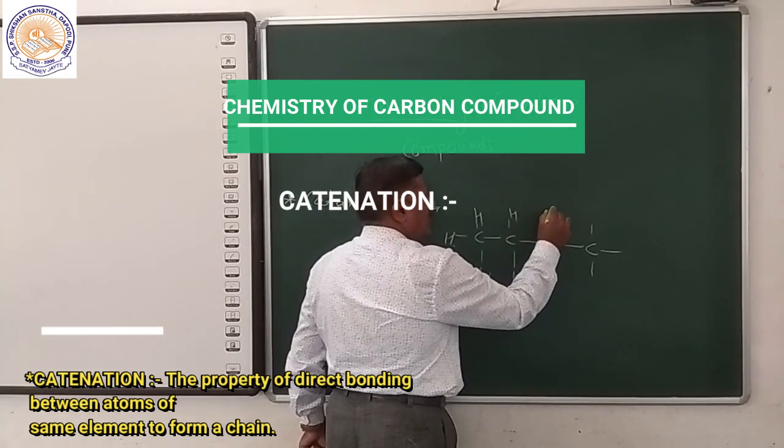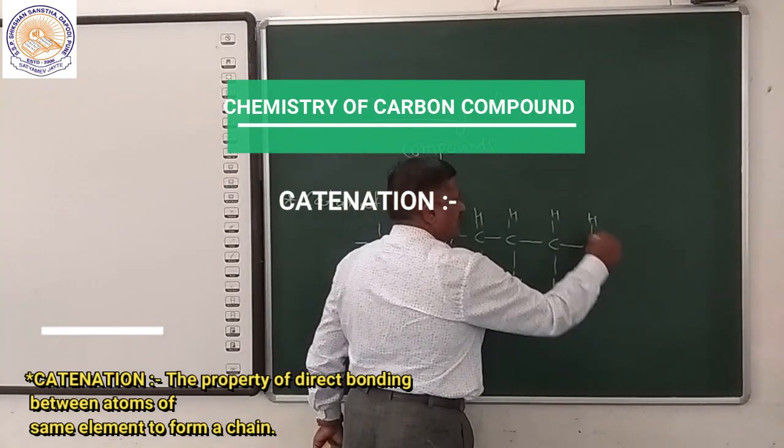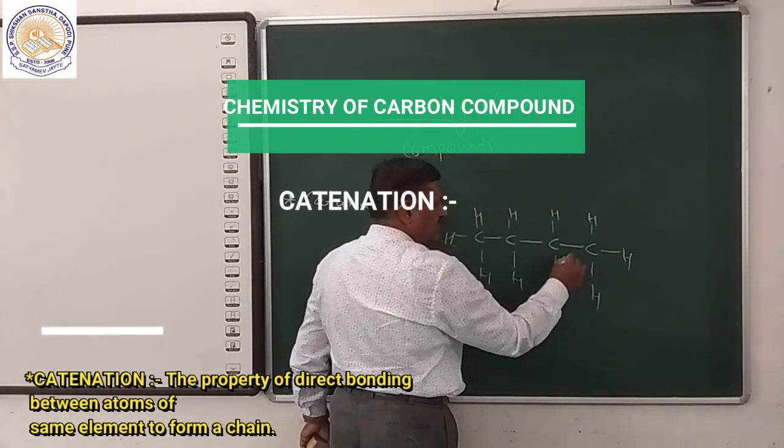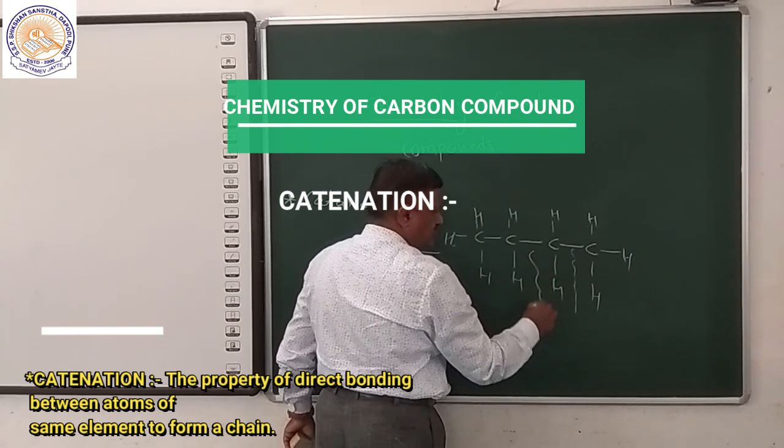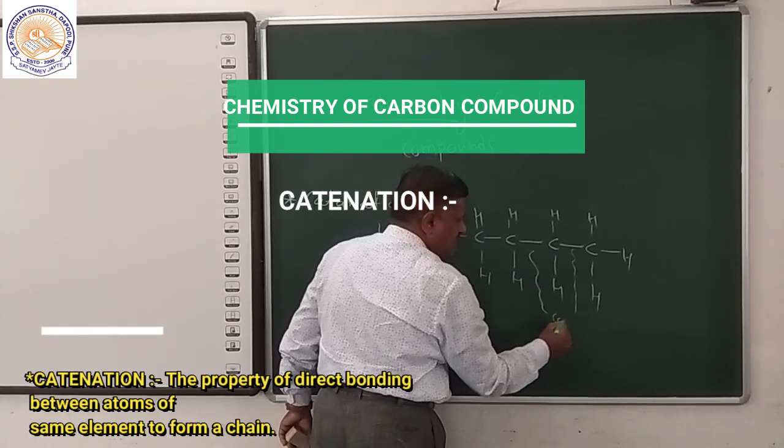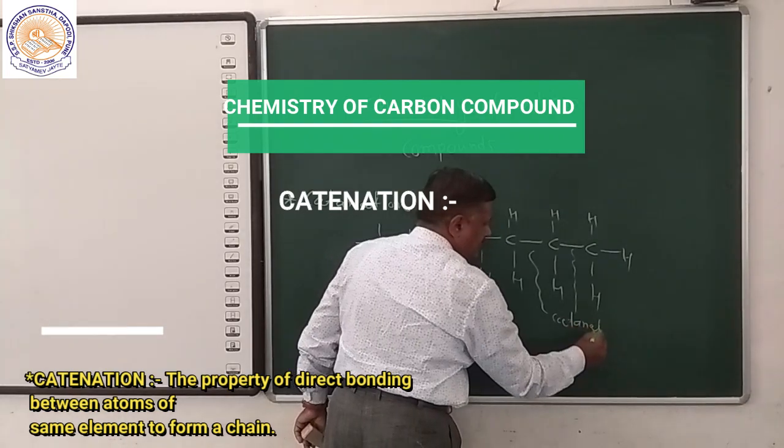This chain is nothing but catenation, self-linking.